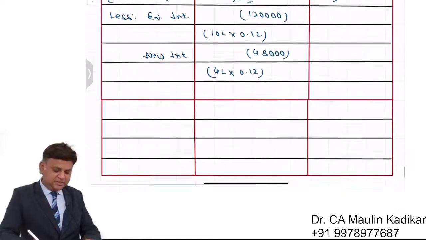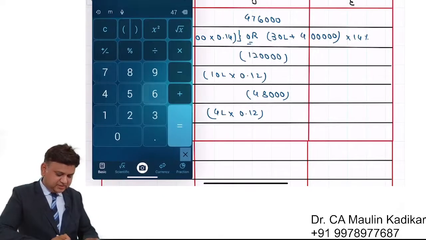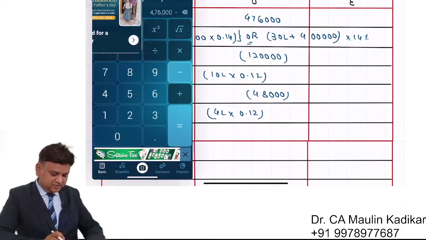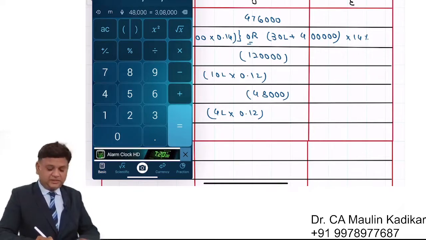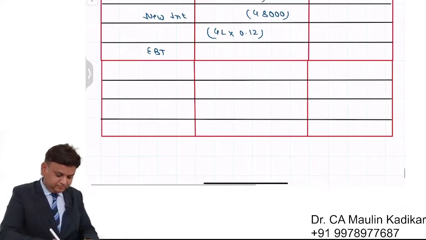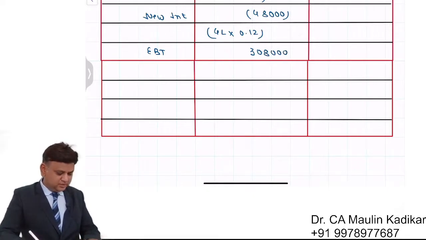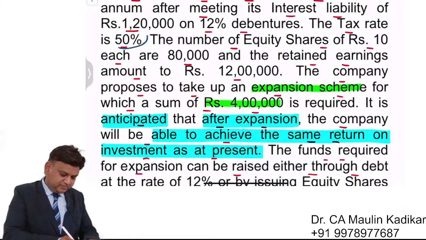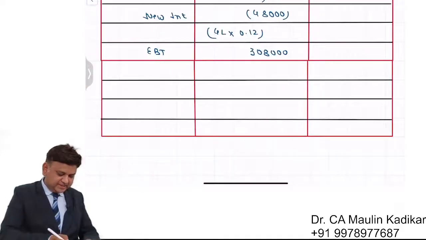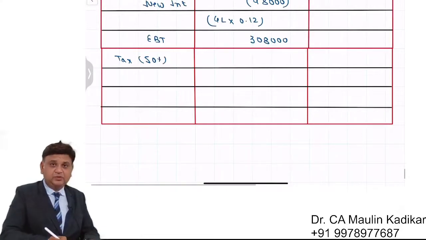EBIT minus interest is EBT. So it is 4,76,000 minus 1,20,000 minus 48,000. That is 3,08,000. Income tax rate is given as only 50 percentage. Here they have provided. So the tax at 50 percentage comes to 1,54,000.